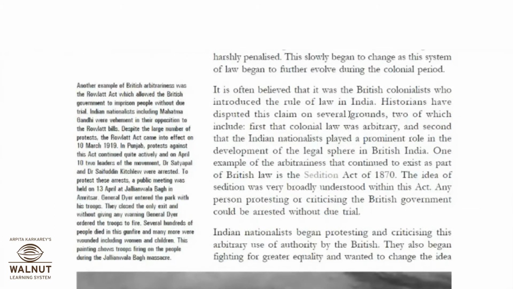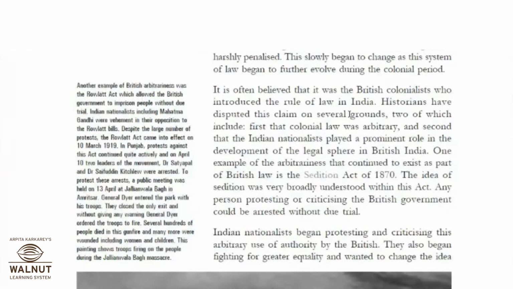So the sedition law was introduced by the British colonial government in 1870. It says that the act of sedition is to bring hatred or contempt toward the government established by law in India. In this case, the punishment may be imprisonment for life and a fine. So this was the law where someone protesting or criticizing the British government without any reason could be put into jail. This was a practice that was followed, and it was an arbitrary law.